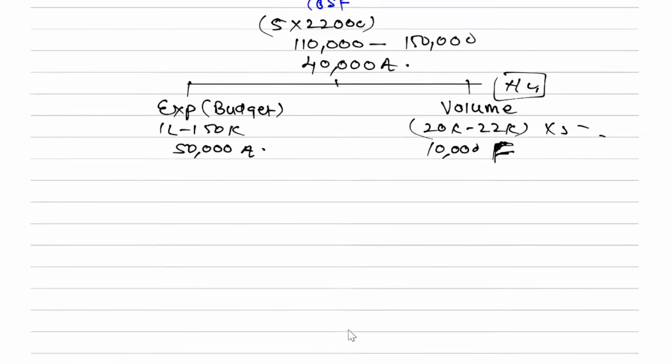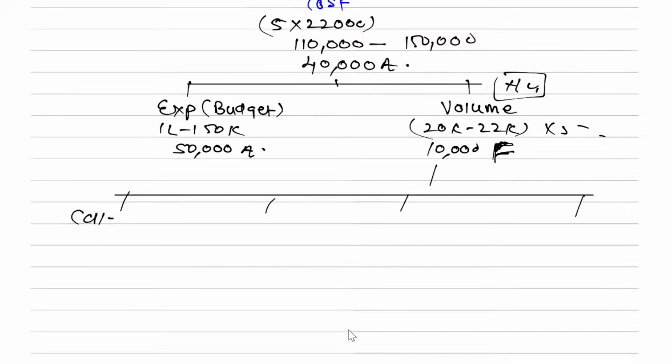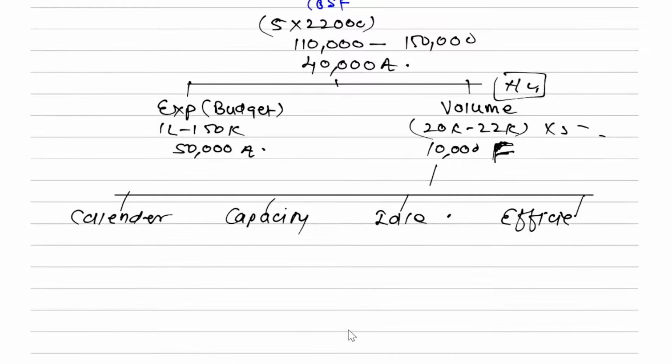Okay sir, whatever volume you wanted to achieve, it actually has 4 parts, you should remember the names. First cost variance, expenditure variance, volume variance. Whatever volume you have to achieve, how do you make a plan? First you say this many days we will work, that is the calendar, and on every day I will study for how many hours, that is capacity. Then when actual happens, there will be some idle hours because electricity is gone, and whatever work we have done after subtracting idle hours, how effectively it is done, that is efficiency. So calendar, capacity, idle time and efficiency.